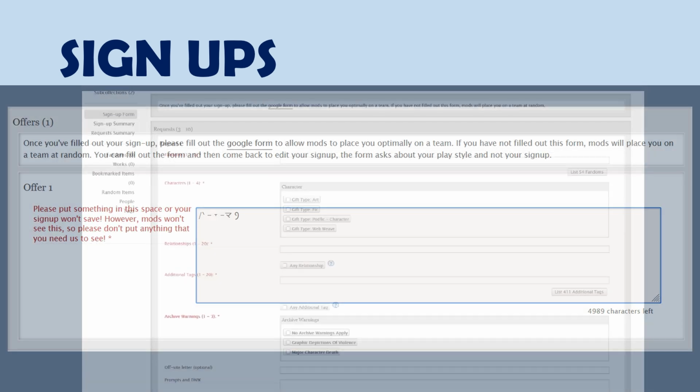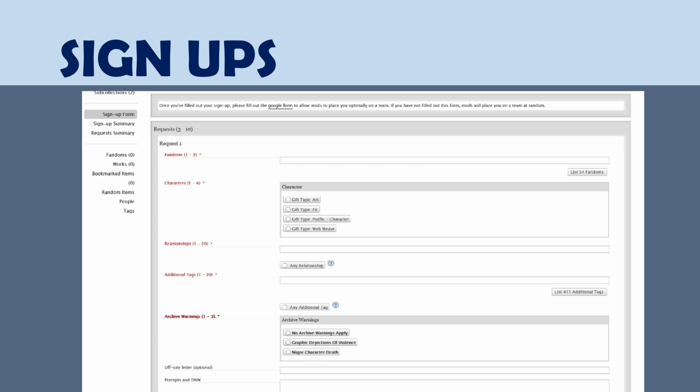Now you can scroll all the way back up to the box that says request number 1. Requests are where you will make your prompts, and they will be available to the public. Other participants will be able to see and browse your requests, and possibly make you gifts based on them to earn points during gameplay. The boxes look a little intimidating, but don't worry. Let's walk through it step by step, component by component.